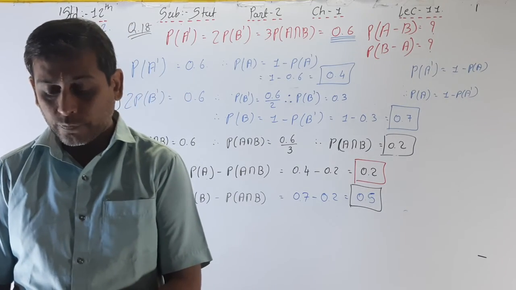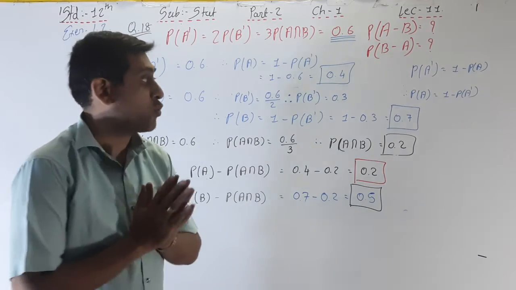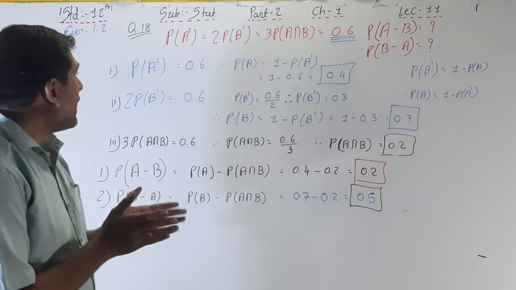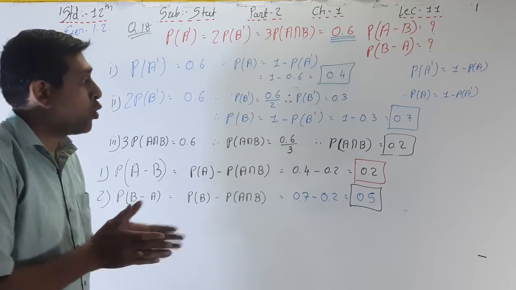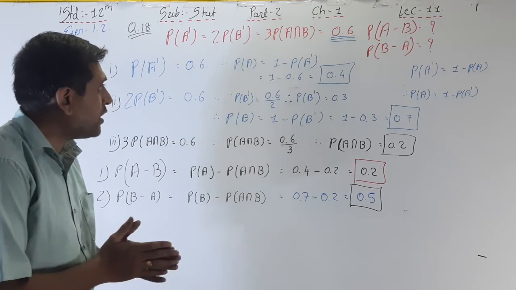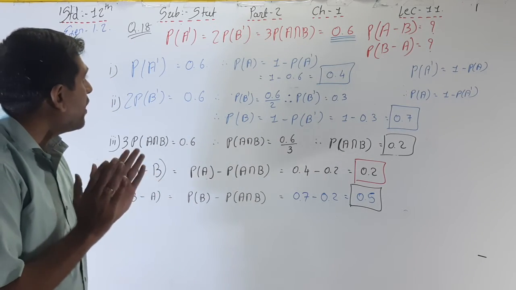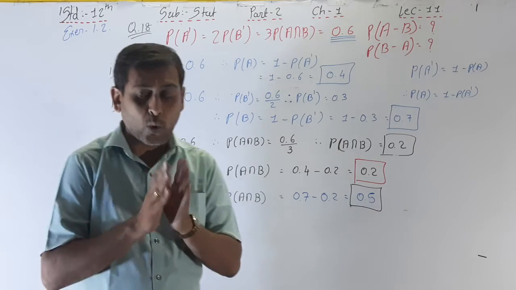Okay, so here your exercise 1.2 question number 18, and I think all your doubts up to this are over. So first of all write down this, and then your exercise 1.2 is over.